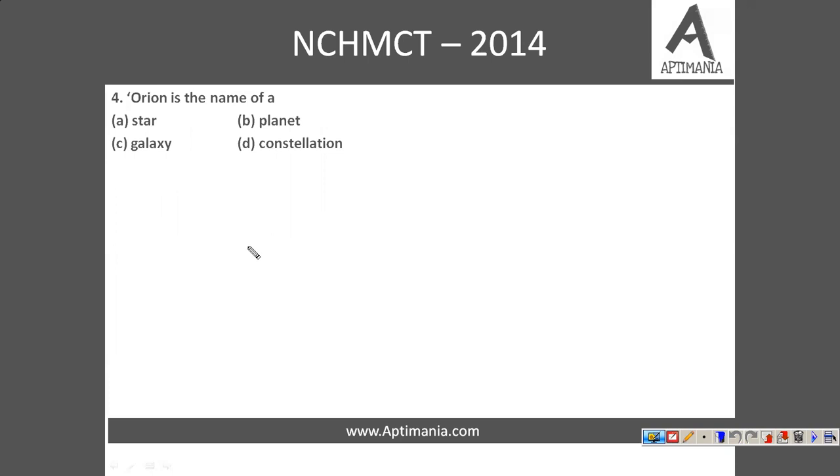Orion. Orion is a prominent constellation. You must be knowing this also. These are very common questions basically, or you must have read all these questions in your 6th, 7th, 8th standard, right? So answer option D is the correct one. It is a constellation.